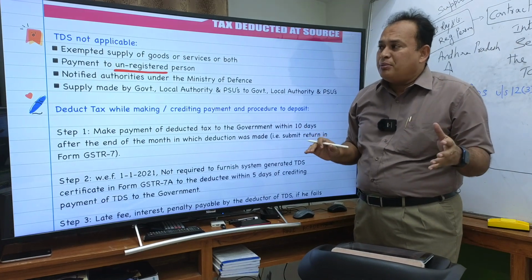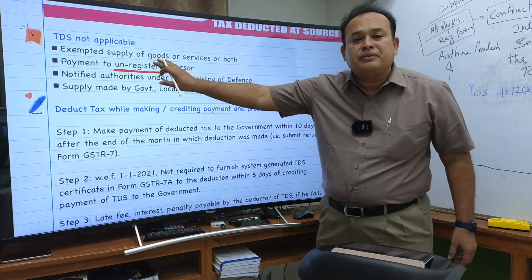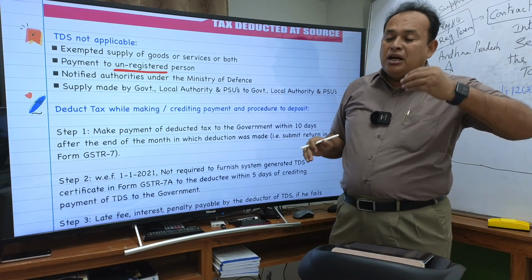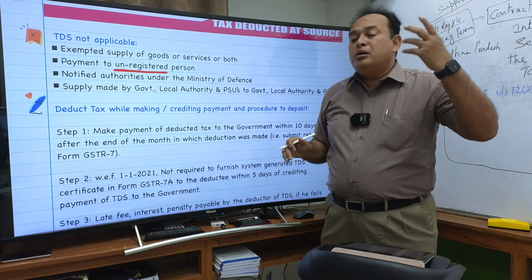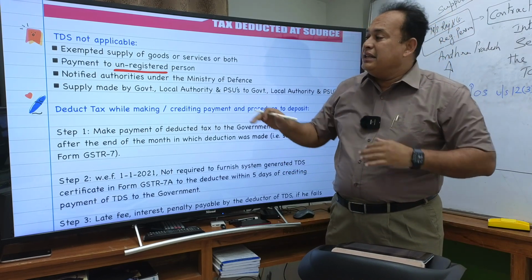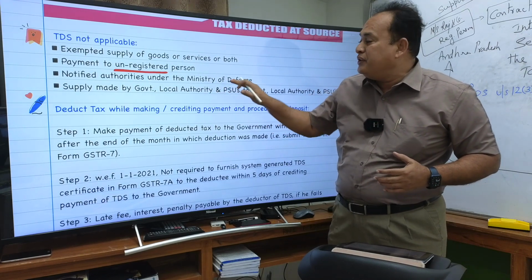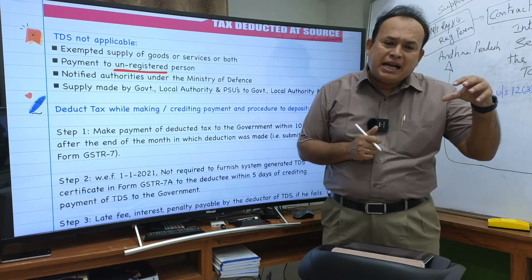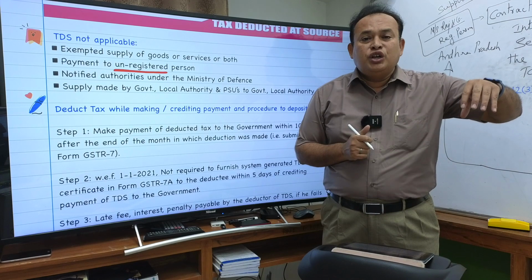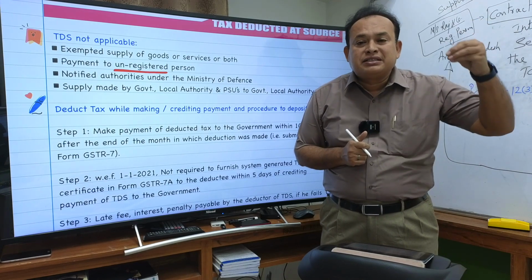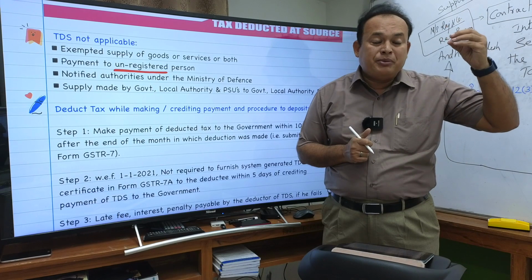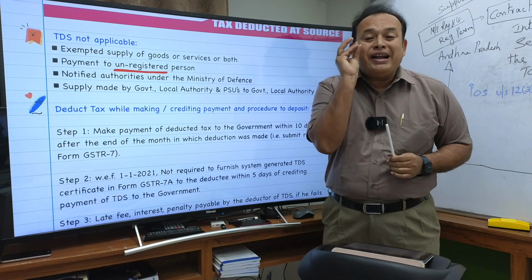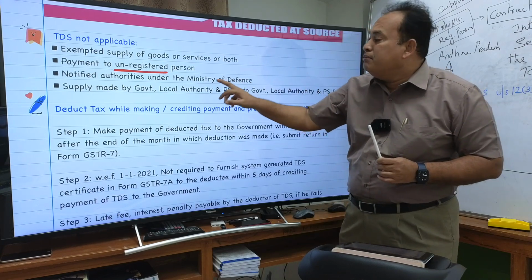TDS is also not applicable if the supplier is an exempted supplier of goods or services. TDS is not applicable to even notified government units, especially under the Ministry of Defence.